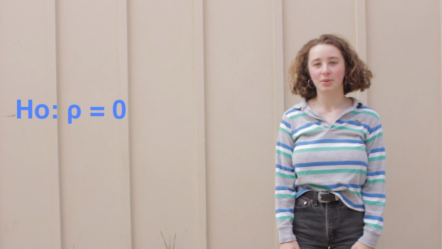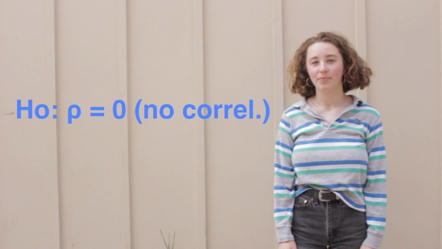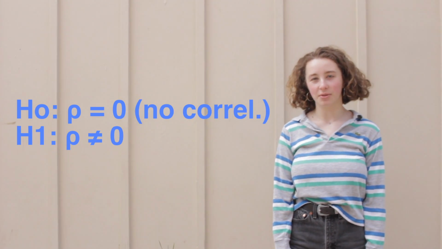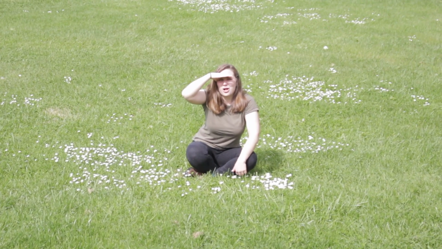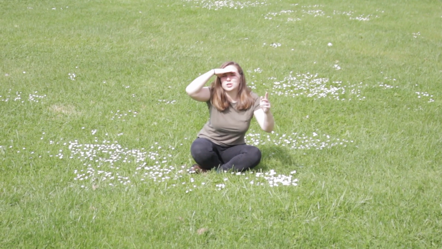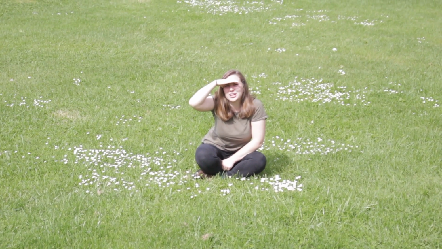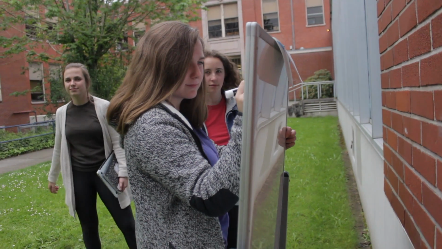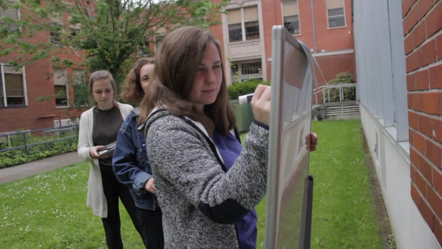Our null hypothesis was rho equals 0, or no correlation. Our alternative hypothesis was rho does not equal 0. Remember kids, there's no claim in regression. We gathered all our responses in Google Sheets and ran a multiple regression test, which produced an Excel ANOVA table. This table gave us our F and P values.